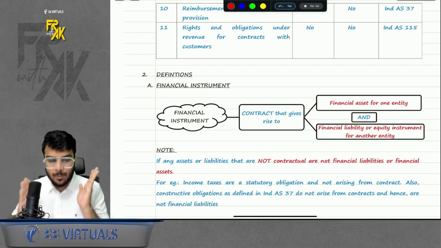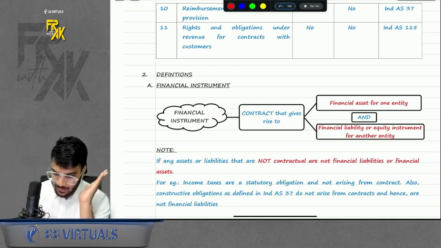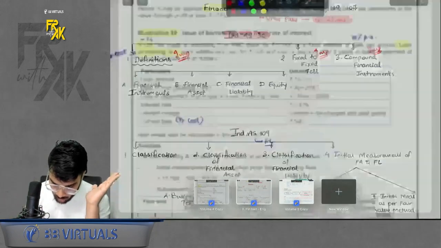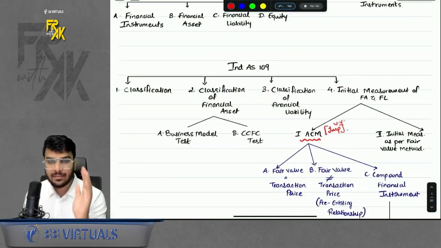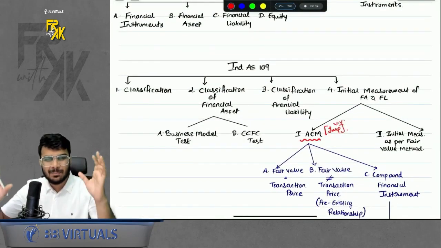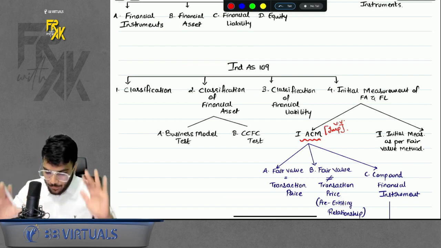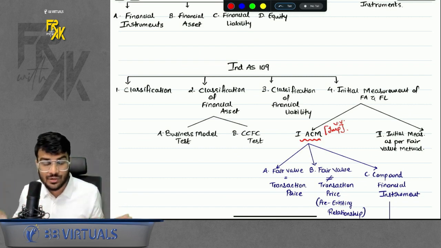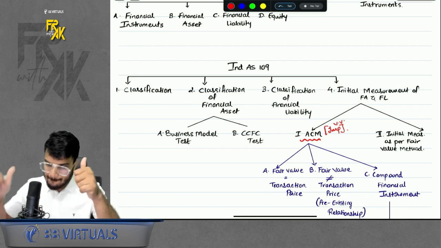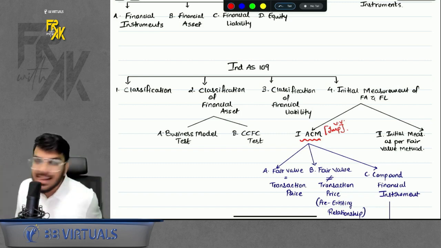Simple. I hope this Ind AS 32 is crystal clear till here. I have covered all the relevant points that are there in Ind AS 32. Of course, there are many other small points, but they are not very critical from the exam point of view. From the exam point of view, if we are clear till here, that is more than sufficient for Ind AS 32. Clear? Perfect.